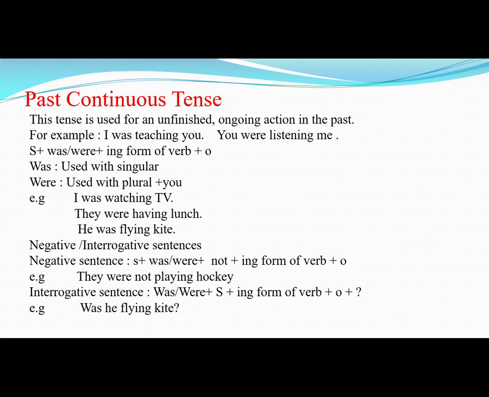Now come to the negative and interrogative sentences. For making negative, as I said, we need to put not right after the helping verb. For example, I was not eating meal. You were not playing football. Okay? And now interrogative sentence.